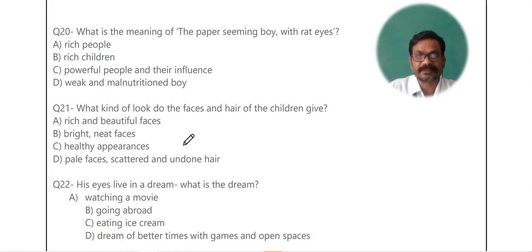Question number 20. What is the meaning of the paper swimming boy with rat's eye? जो पेपर स्विमिंग बॉय है, रैट्स आई, उसका क्या मतलब है? And the option is weak and malnourished, malnutritioned boy. The boy is weak, he does not get proper meal to eat. He is a malnutritioned boy. कुपोषित बच्चा है, कमजोर है. Paper swimming boy, very thin as paper.